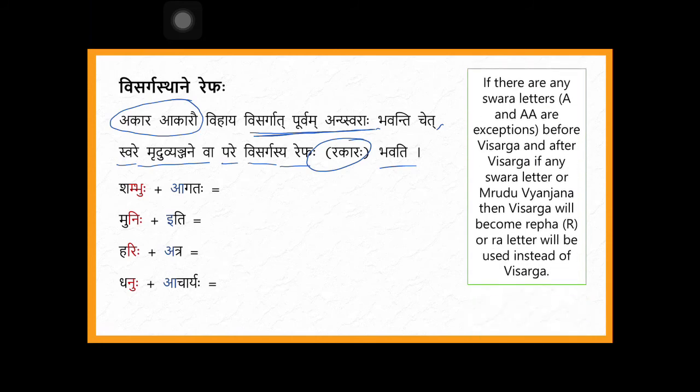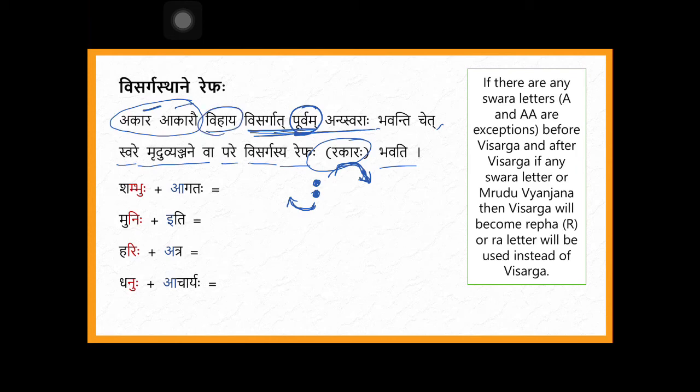What is that thing? We'll take visarga first. Visarga is the major focus. The rule says visargat purvam. Purvam means before visarga. There are 3 points: first is about visarga, then before visarga and after visarga. Before visarga, there should not be a or aa.